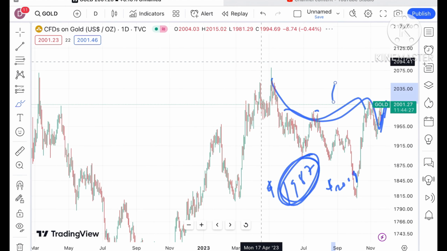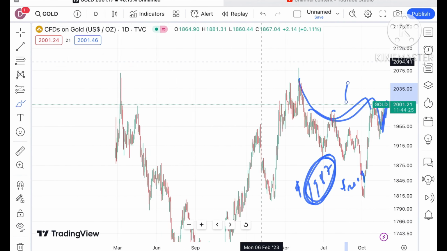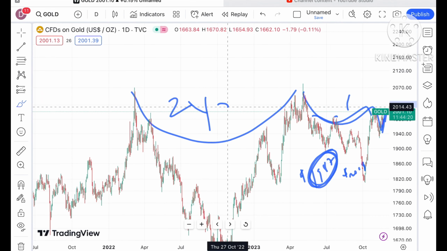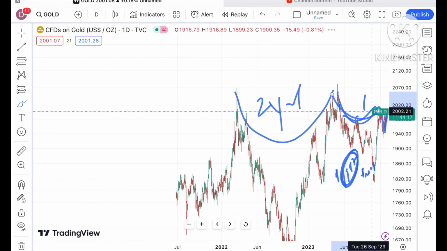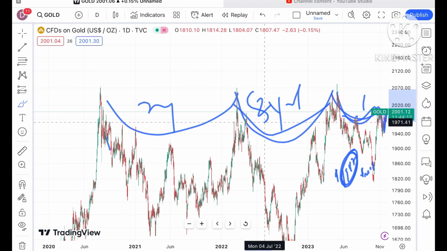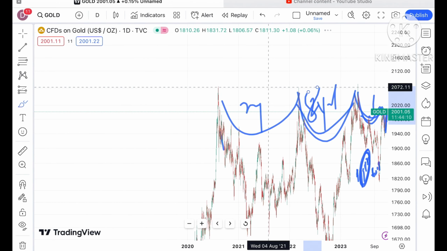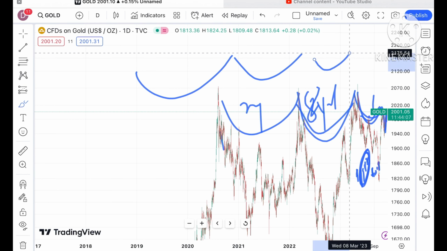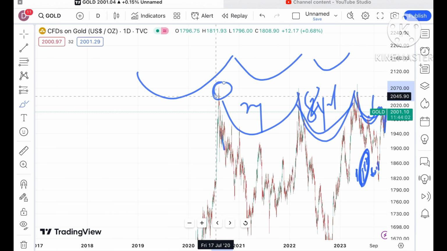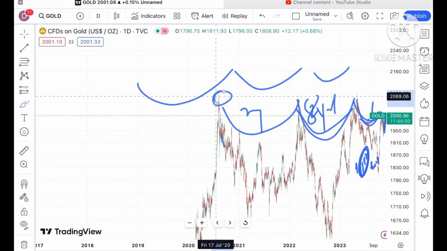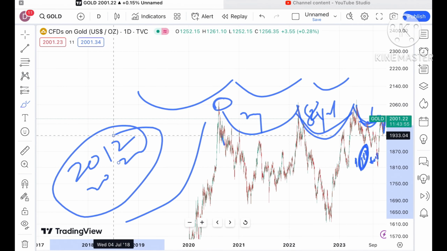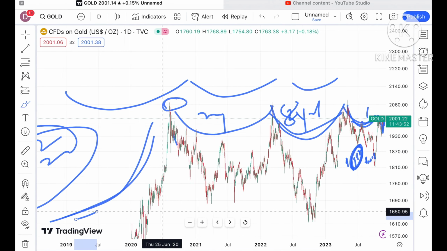This is a particular pattern we have seen after 2023, but before 2023 there are two patterns forming. This is a 2-year pattern, this is an 8-month pattern, and before that there is a 10-year pattern. The similarities are the same. Gold is moving in a U pattern form, as you can see in this chart. Always be careful that whenever it is hitting a new high, profit booking can come at that level. Before this pattern, from 2012 to 2020 there is an 8-year pattern, which shows a similar pattern to the one being formed here.